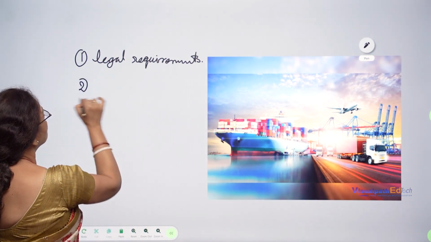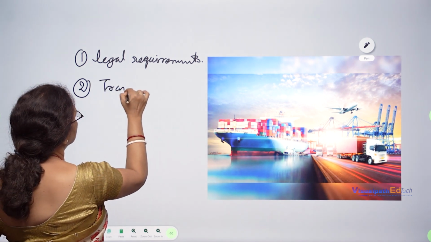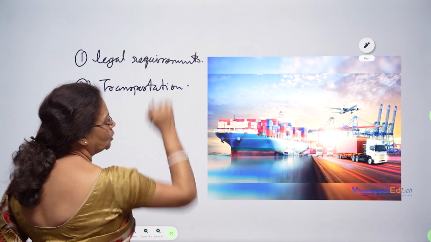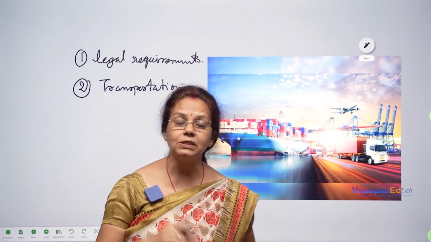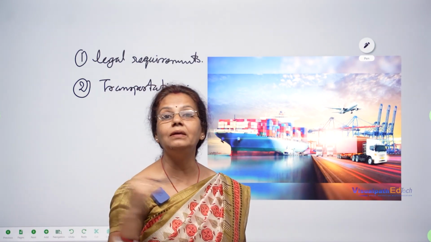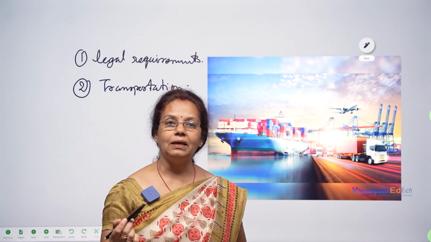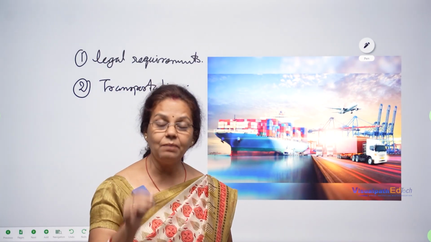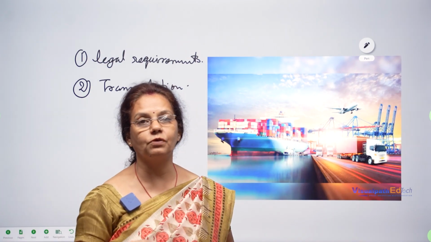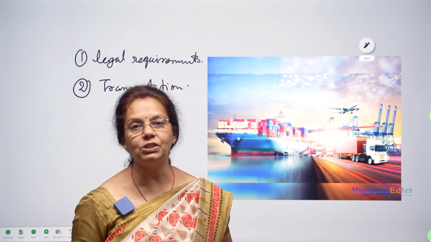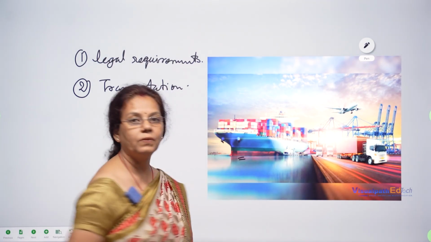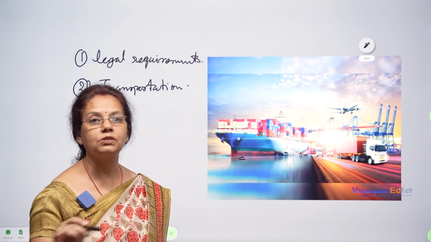Secondly, what we need is transportation. Transportation is the second requirement. Transportation facilities are nowadays very easy globally. Any goods can be carried from one place to another through different means of transportation. What are the different means? We can use ship, that is sea transport, water transport.